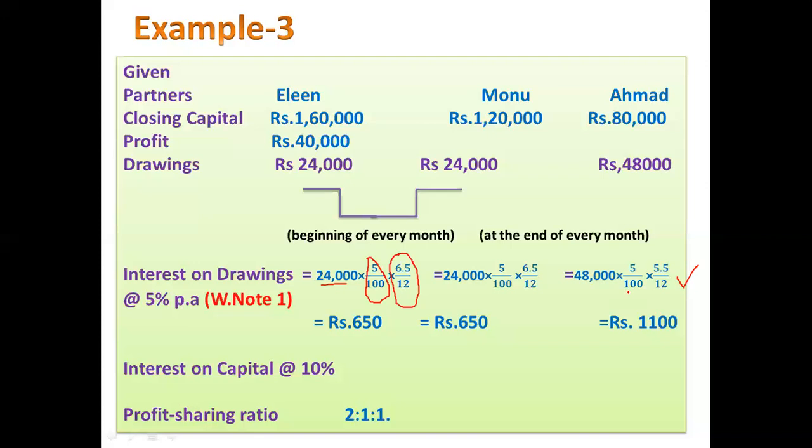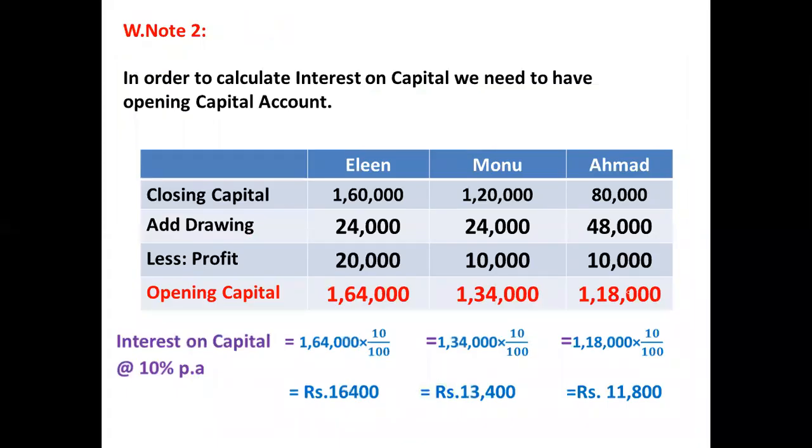Interest on capital is given at the rate of 10% and the profit sharing ratio is 2:1:1. So this is given. Now interest on drawing we have calculated. Now we want interest on capital. In order to calculate interest on capital, we need to have an opening capital account. But in the question, they have given us closing capital. The first step is to convert closing capital into opening capital.